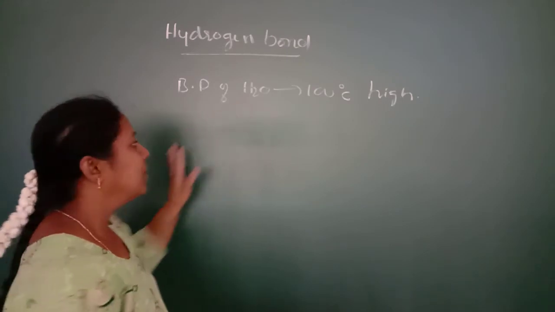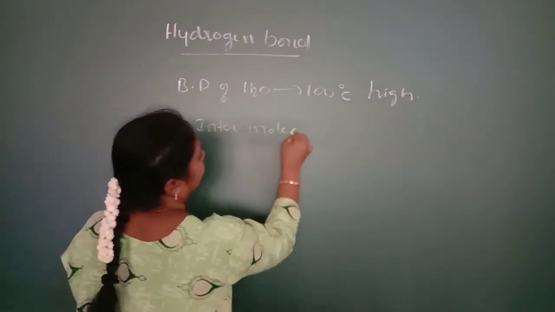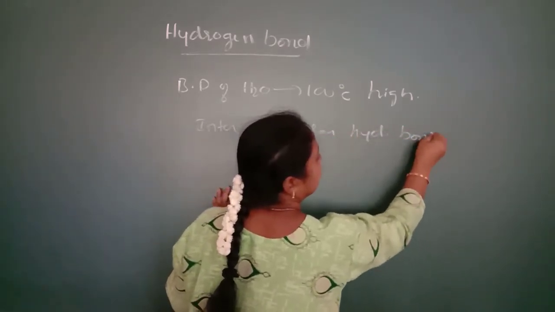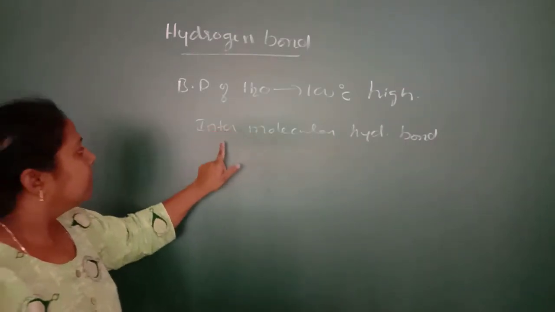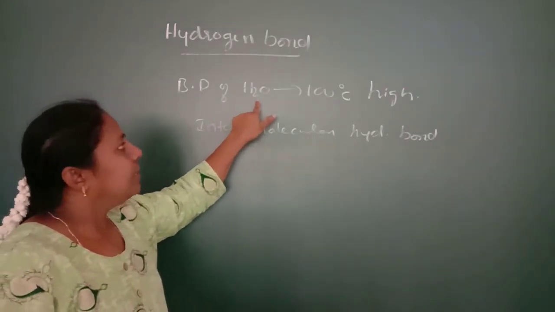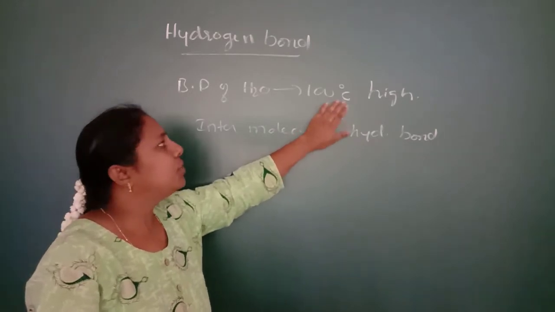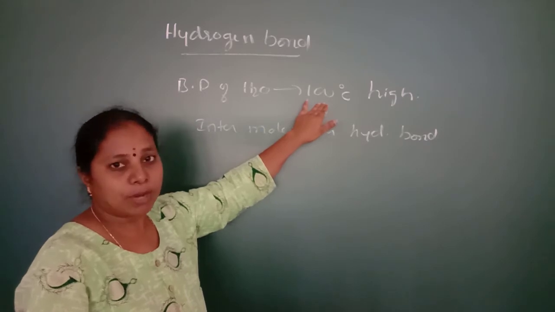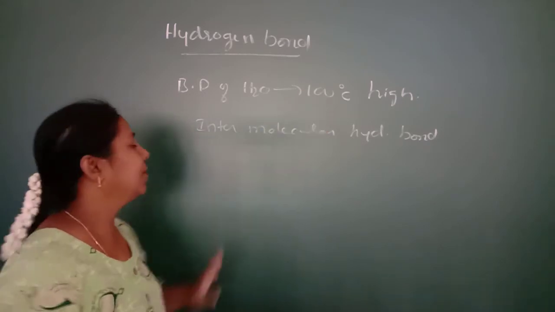It is due to the intermolecular hydrogen bond. So due to the existence of intermolecular hydrogen bond, the boiling point of water is found to be a high value, which is 100 degrees Celsius. So not only the boiling point of water, it also explains some other properties that are due to the presence of intermolecular hydrogen bonding.